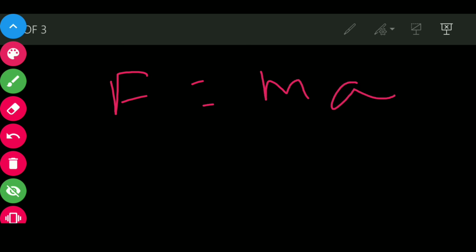This is the mathematical form of the second law of motion. That's it for this video. We will continue our discussion in our next class.